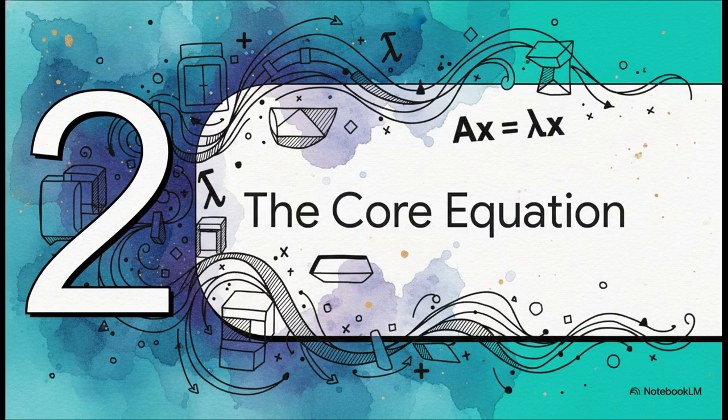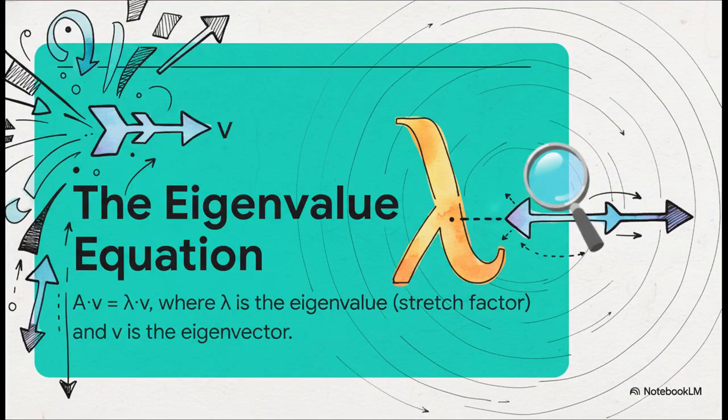So now that we have that gut feeling for what's going on, let's see how this whole concept is captured with math. And honestly, it all comes down to one beautiful, elegant equation. And here it is, A times v equals lambda times v. Let's break that down. On the left, Av is the transformation. It's what the matrix does to the vector. On the right, lambda v tells us the result is just the original vector v, but it's been scaled by some number, lambda. And that number, lambda, that's our eigenvalue. It is literally just the stretch factor.